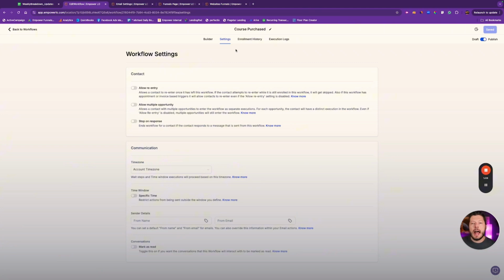Okay, so let's say I have two different loans for the same borrower. In fact, Sean used real estate as an example in this, different transactions on different properties. So let's imagine I have two loans, same borrower. Well, now when one loan makes it to, let's say, disclosure sent, that messaging can go out. When the next loan gets to disclosure sent, even if I don't have allow re-entry on, it'll now recognize that this is a duplicate or multiple opportunity situation and trigger the workflow again for that individual.